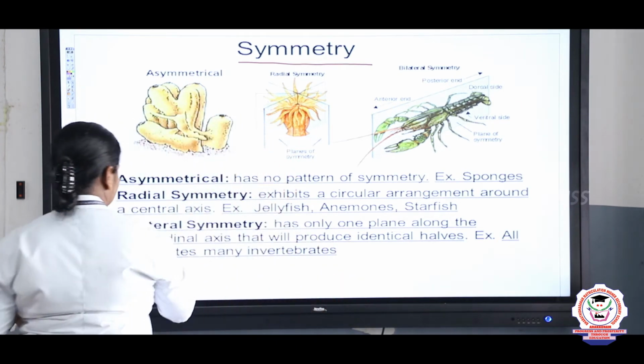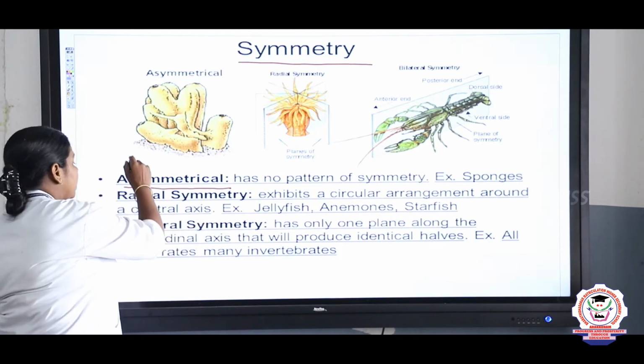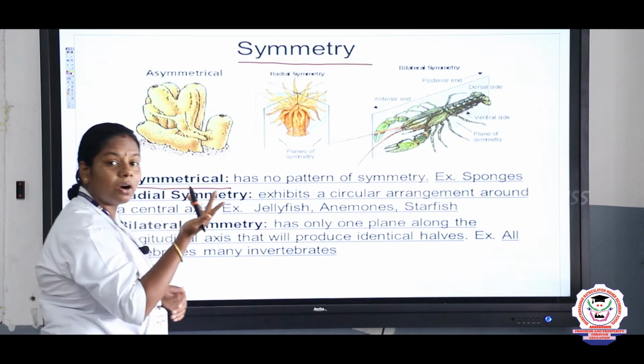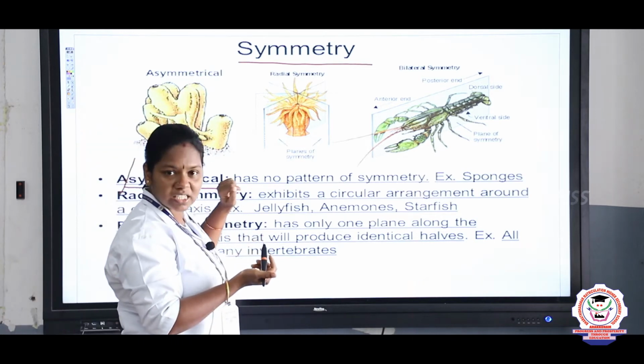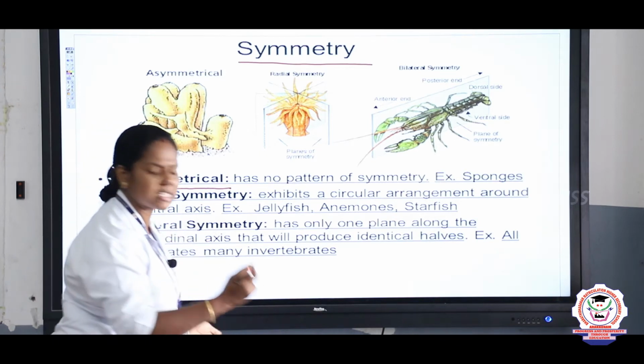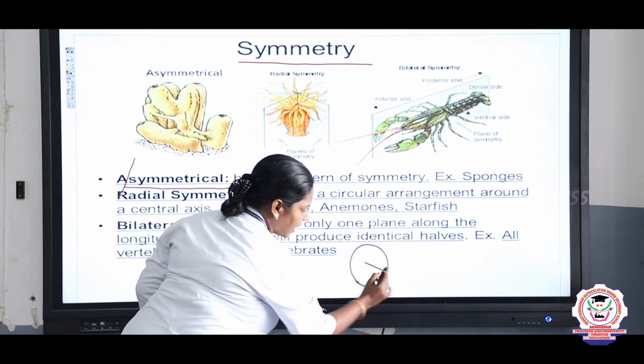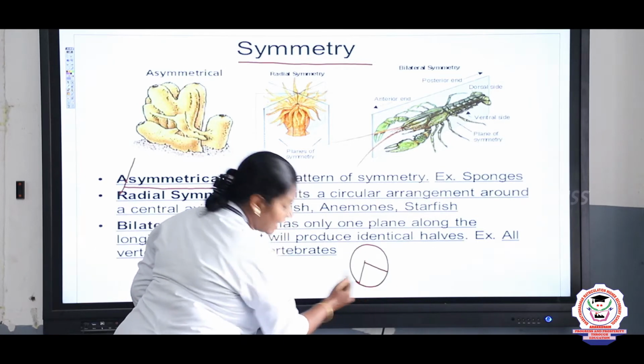One is asymmetrical. Asymmetrical means absence of symmetry. We cannot divide the organism. Example, sponges. Next one is radial symmetry. What do you mean by radial? What is the radius in a circle, children? If this is a circle, this is a radius, and this is also a radius.